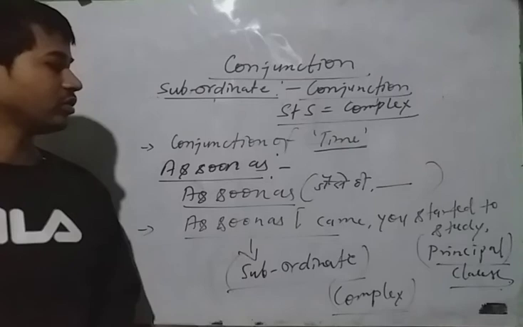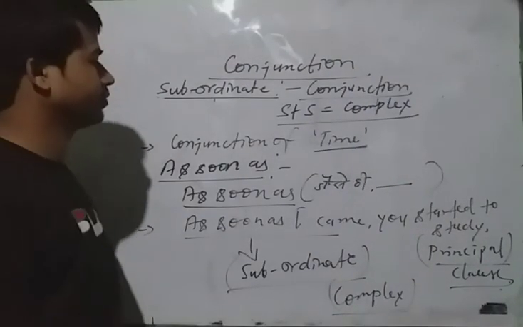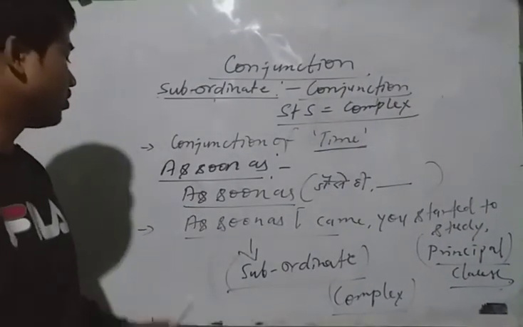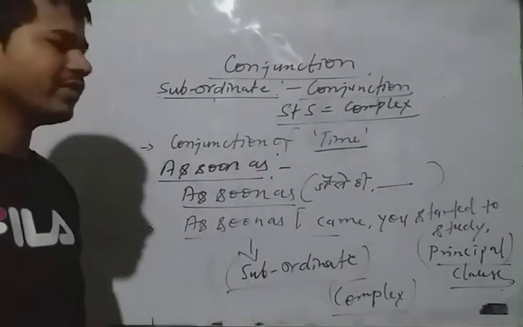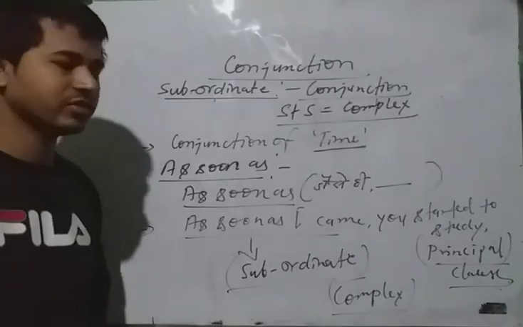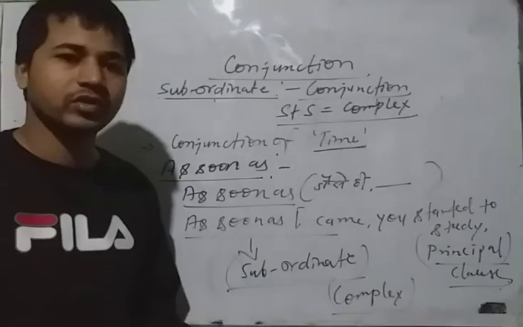Okay, note it down. Have you done? Okay, very good. So in this way we have discussed the conjunction of time today. Next day we will discuss more about the conjunction, and you have to make a lot of sentences with the help of as soon as.